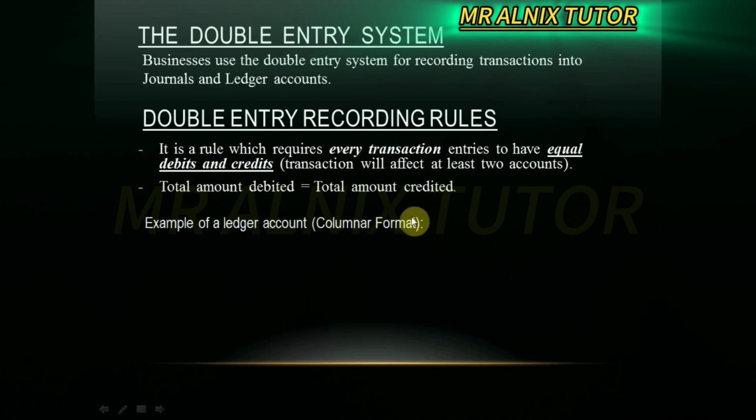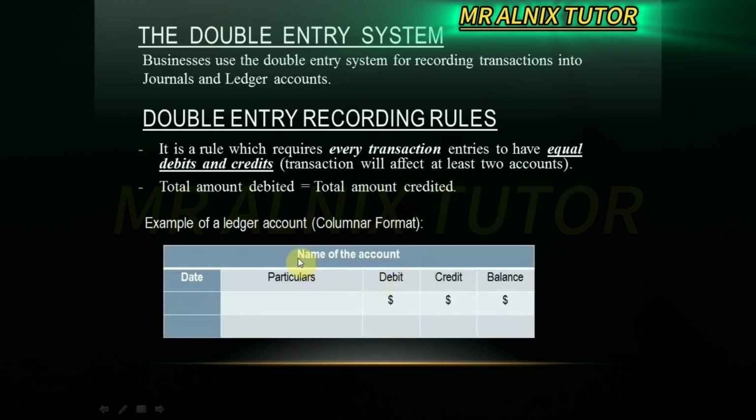Alright. Now, an example of a ledger account format looks like this. Name of the account, either sales revenue, cash and bank, drawing, capital. These are all considered individual accounts. Now we also have the date column, the particulars, debit column, credit column, and the balance.